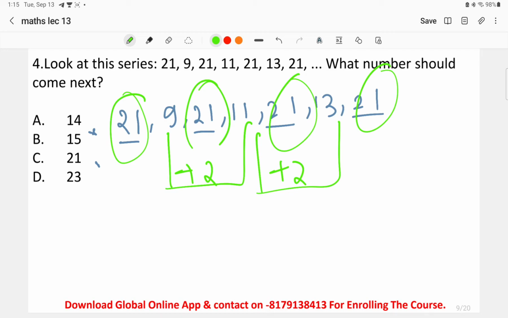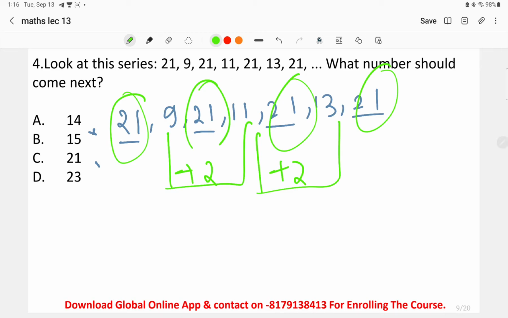We can find the difference of 2 by addition, so we can say it is an addition series. So here is a repetitive series, and another series is the addition series, that is addition of 2. 21, 21, 21, 21, a random number is repeated after each alternating number, and the other series that has been followed over here is alternating addition of 2.